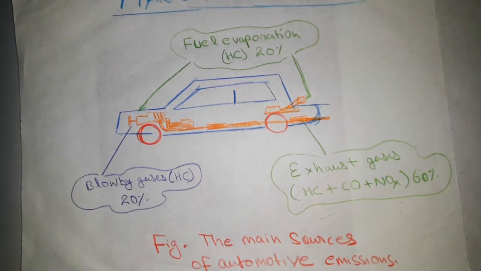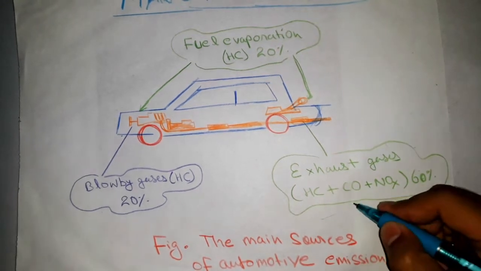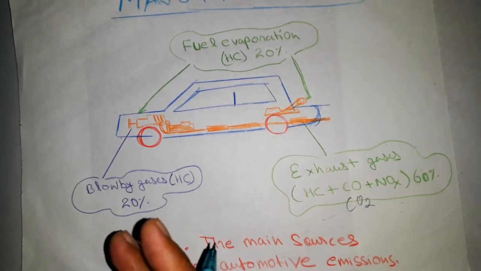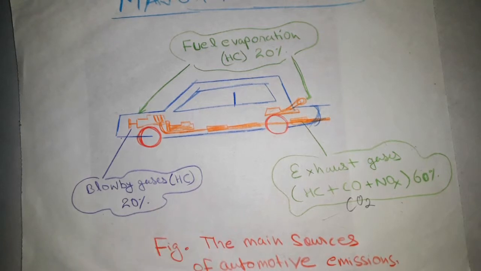Before that, let's see how these gases are emitted by an automobile. First we will talk about carbon dioxide. Of course, CO2 is emitted from automobiles, but this is not a pollutant. It is used by plants during photosynthesis to produce oxygen, but CO2 is a greenhouse gas and it contributes to global warming and the greenhouse effect.